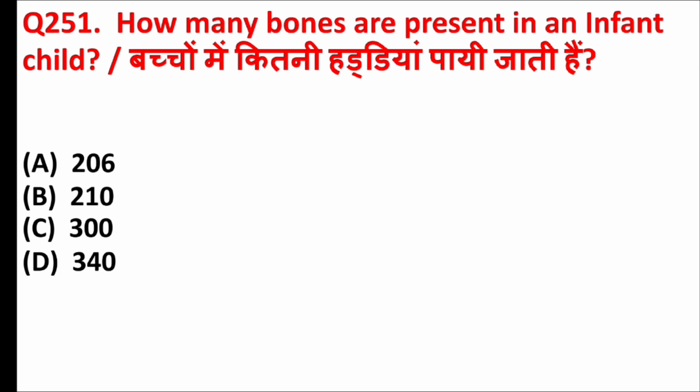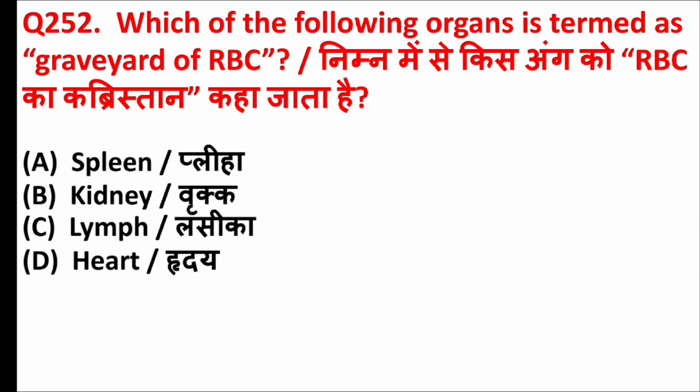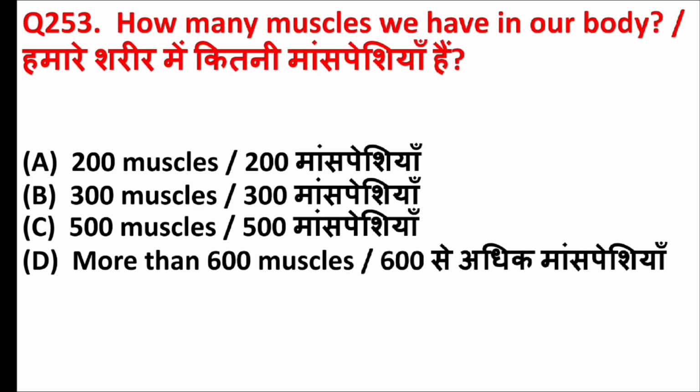How many bones are present in an infant child? Answer is option C, 300. Which of the following organs is termed as graveyard of RBC? Answer is option A, spleen. How many muscles we have in our body? Answer is option D, more than 600 muscles.